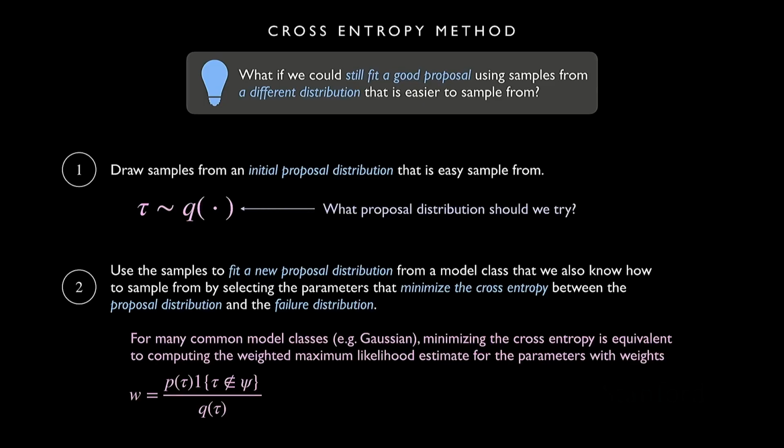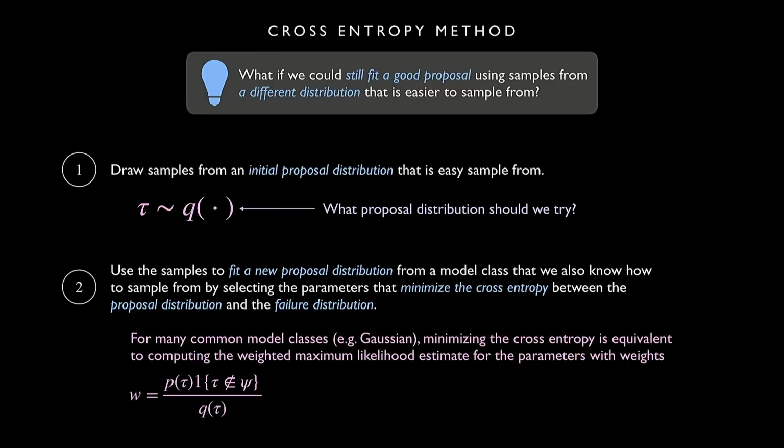Okay, so I'm going to show you what all this looks like, so hopefully it'll start making a little bit more sense. But first, before we do that, we need to pick a proposal distribution to start out with. So again, this should be an initial proposal that's easy to sample from. So we need to be able to sample from it, and we're going to need to be able to compute this density Q of tau. So we need something that's easy to sample from and that we know the density of. Can anyone think of a good distribution to try?